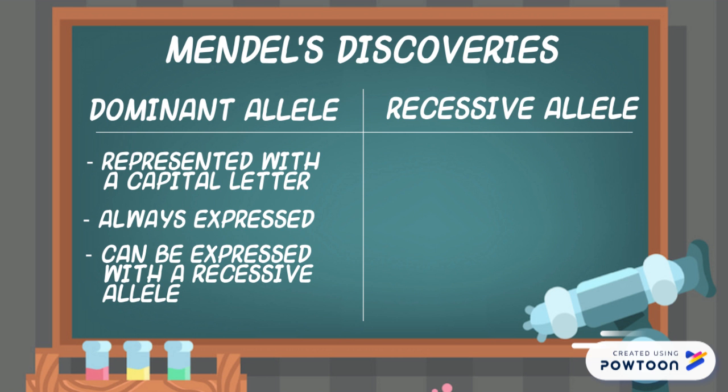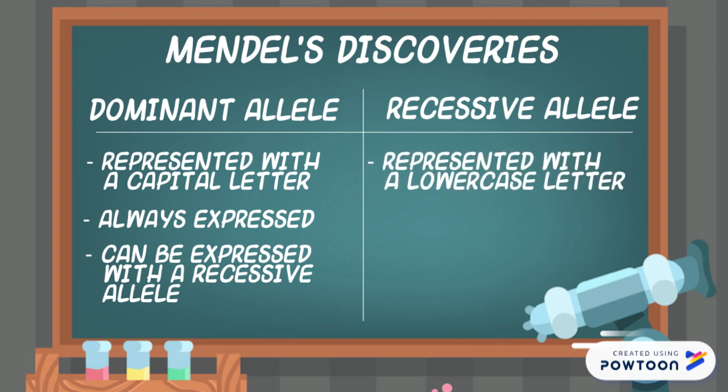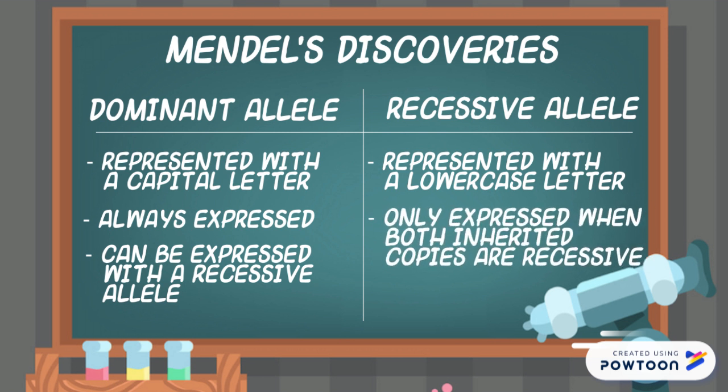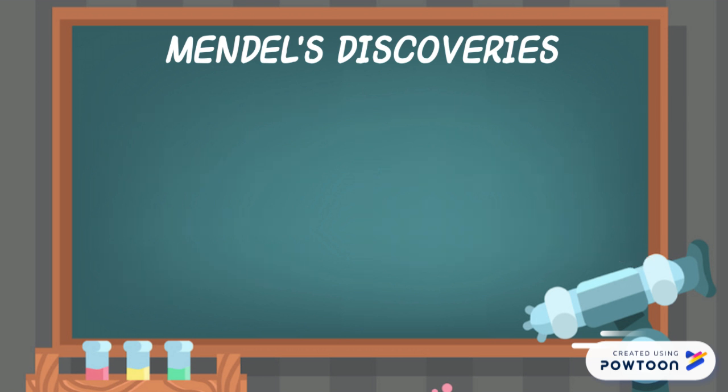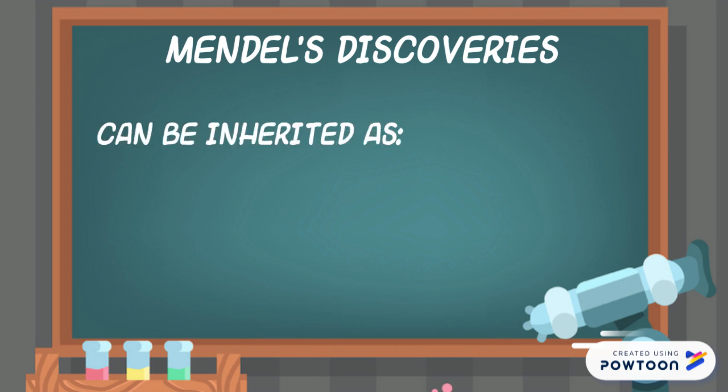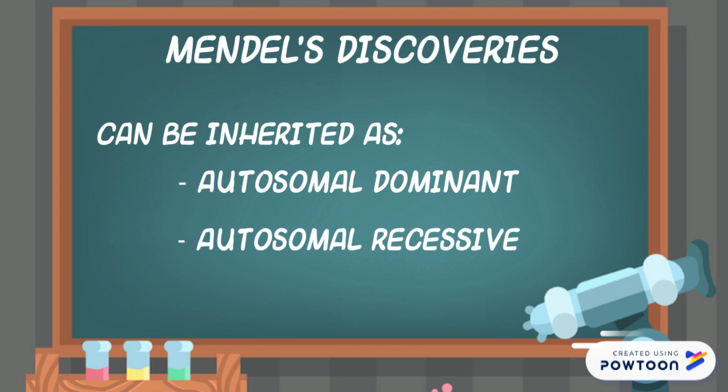A recessive allele is typically represented with a lowercase letter, and it is only expressed when it is inherited with another recessive allele. Mendel bred thousands and thousands of pea plants and discovered two main types of inheritance patterns, autosomal dominant and autosomal recessive. These patterns became the foundation for modern genetics.